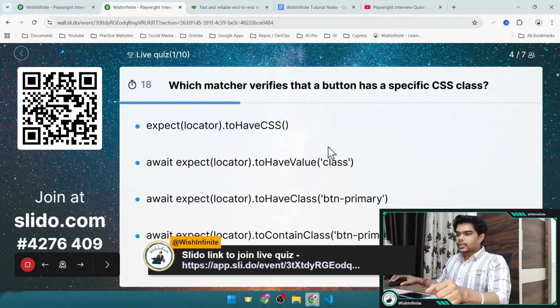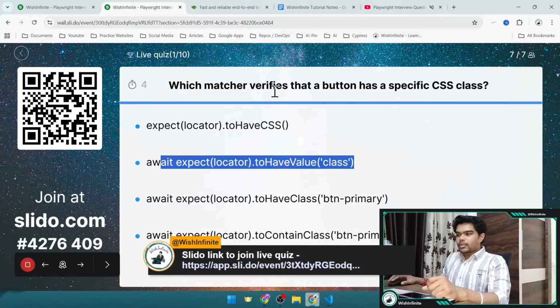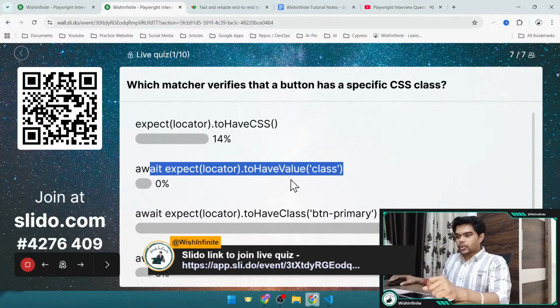I'm not reading out the options. These are the code, right? It would be easy for you to directly see it on the screen. Six people have already given the answer. All the people have given. Let's see how many people have selected which option.